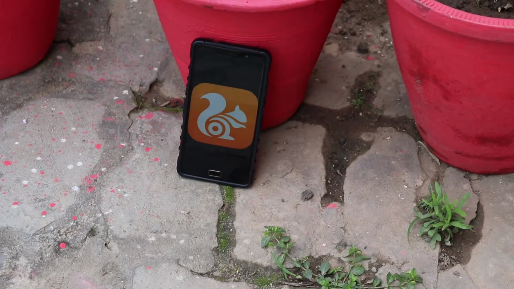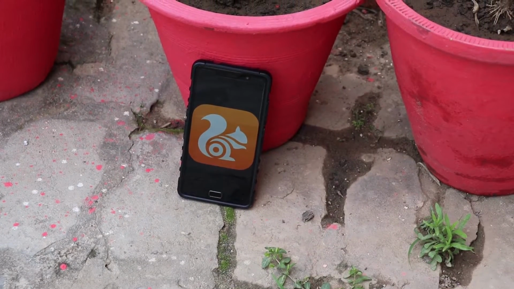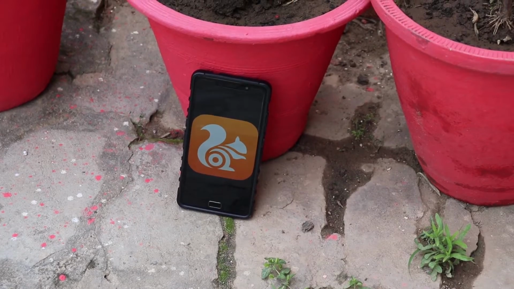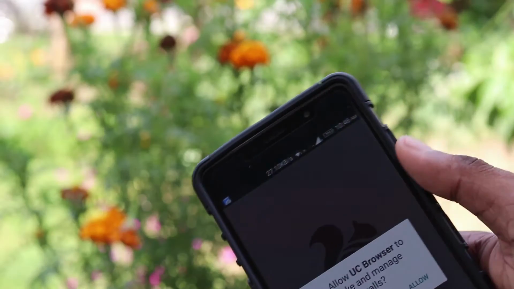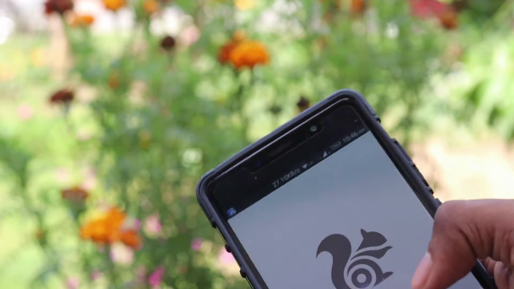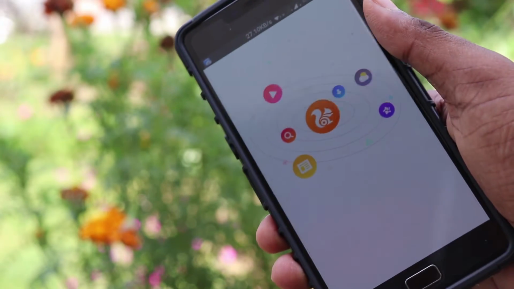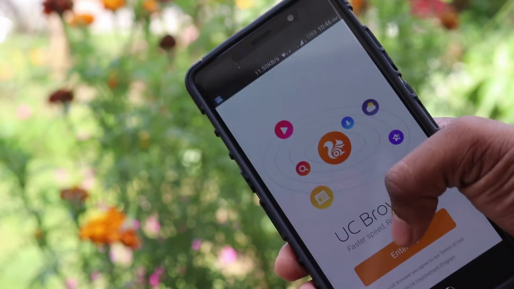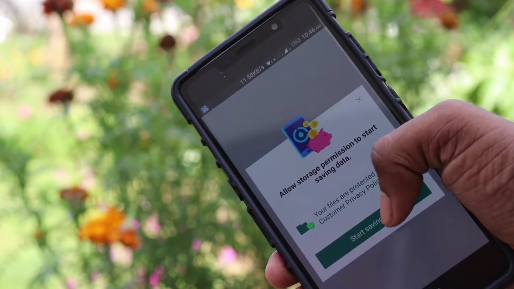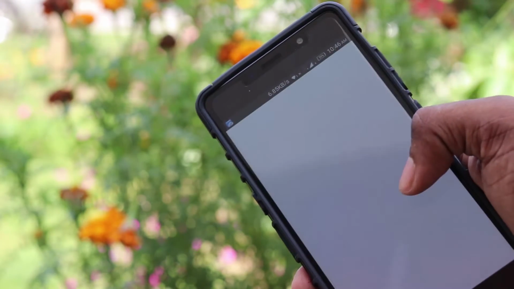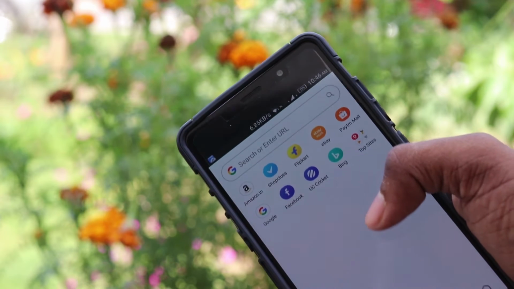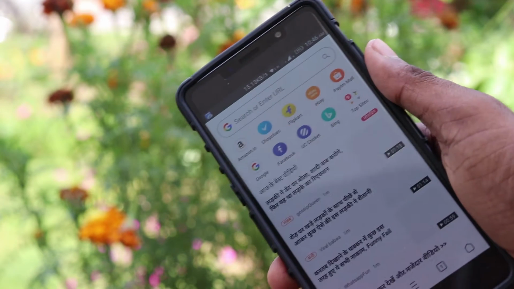Users' IMSI number, IMEI number, Android ID and Wi-Fi MAC are sent to UMeng, which is Alibaba's analytics tool. Not just that, users' geolocation including their latitude and longitude are sent to AMap, which is Alibaba's mapping tool. What should you use? I personally would suggest Firefox and Google Chrome because at least they are transparent about what they are doing. But you can also use a web browser called Lightning Web Browser.